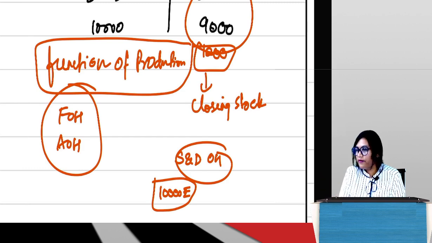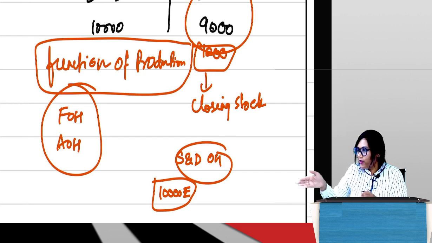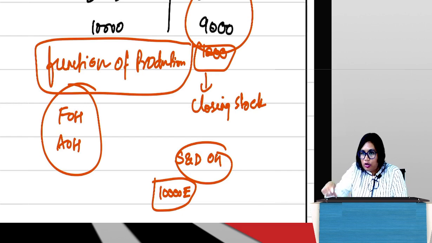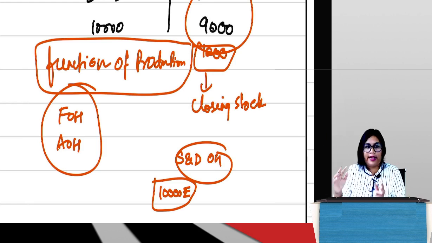How many products have I sold as per the example? 9,000. So is this 10,000 rupees I have spent towards selling for 10,000 units or for 9,000 units? It is for 9,000 units, no. When 1,000 units are not sold, how can I attribute these selling costs to those units? I cannot. They are not sold yet. When they are sold, I will see what the selling costs will be.